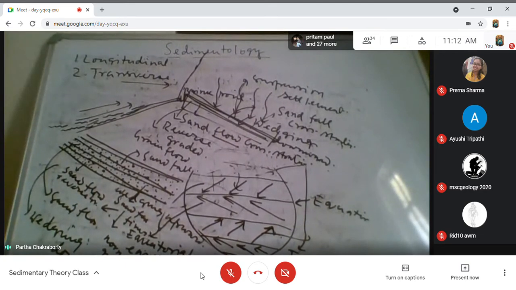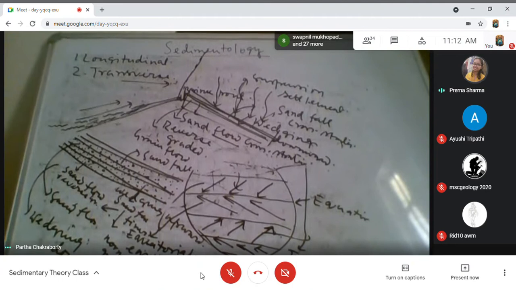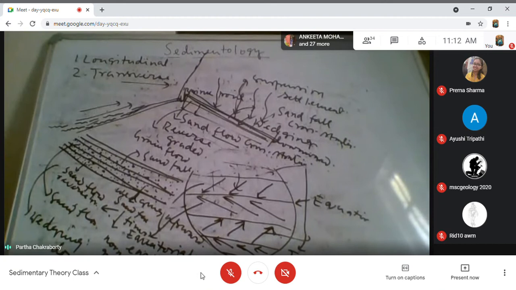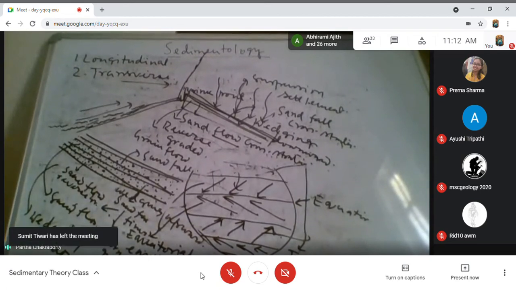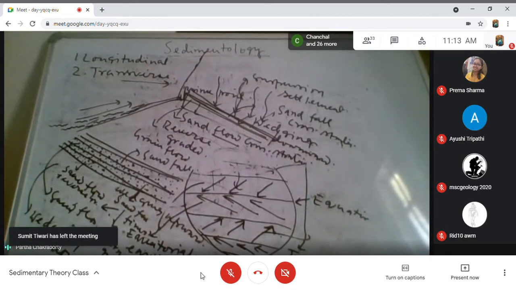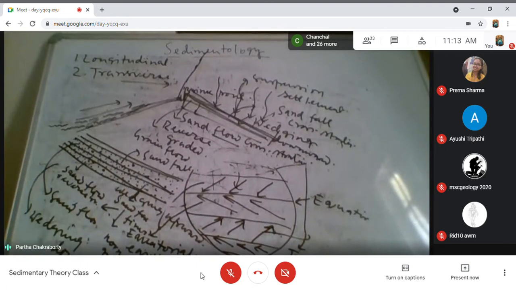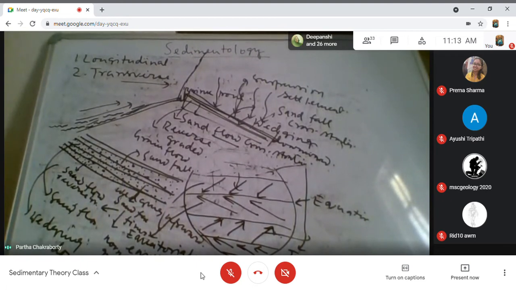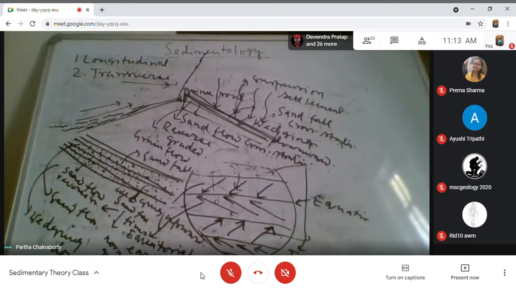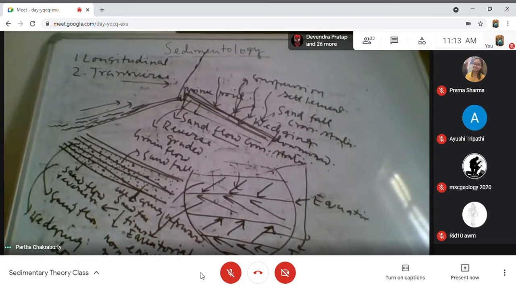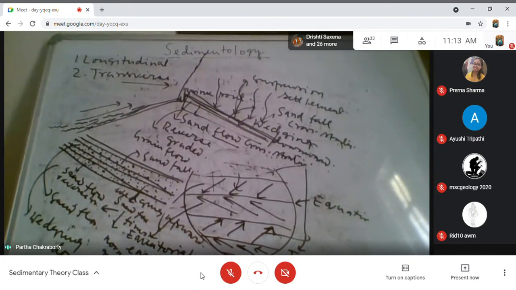Is the figure visible to you? Yes, sir. So this is what is formed in the case of a transverse aeolian bed form. The typical character of a transverse aeolian bed form is sand flow and sandfall cross strata, one wedging downward, one wedging upward, one internally reverse graded, another normal graded, and this is the character of the transverse bed form. Now, what will be the character of a longitudinal bed form?